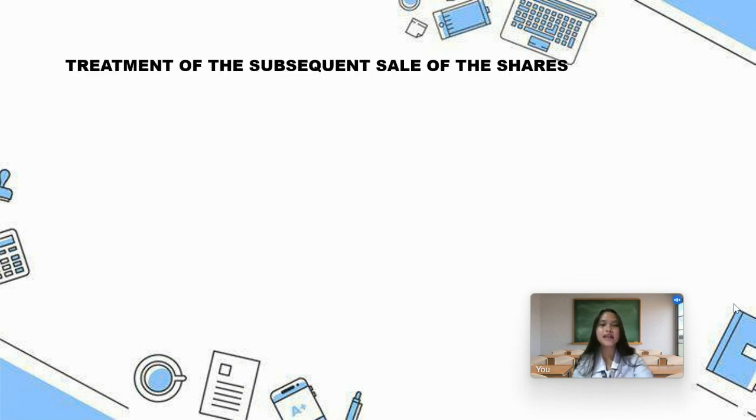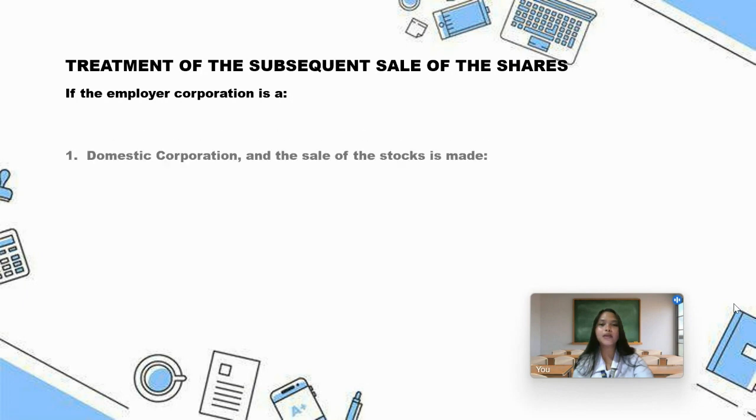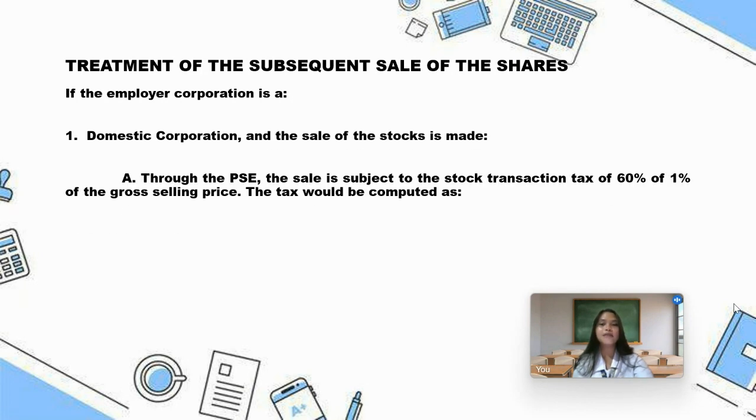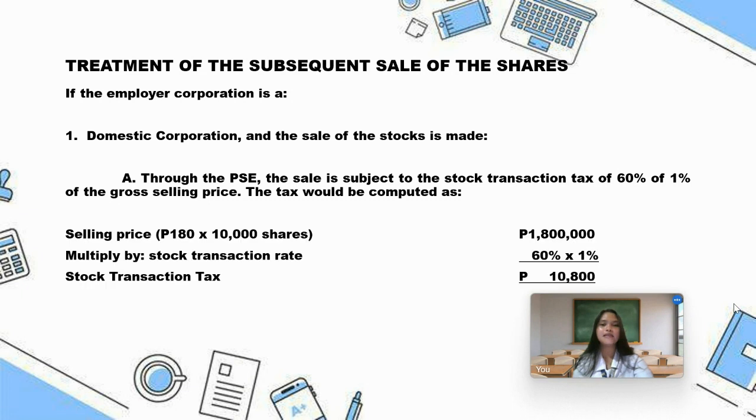Treatment of the subsequent sale of the shares. If the employer corporation is a 1. Domestic corporation and the sale of the stocks is made A. Through the PSE, the sale is subject to the stock transaction tax of 60% of 1% of the gross selling price. The tax will be computed as selling price 180 times 10,000 shares, 1,800,000 multiplied by stock transaction rate 60% times 1%. Therefore, we have a stock transaction tax of 10,800 pesos.